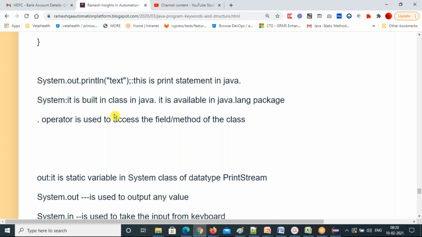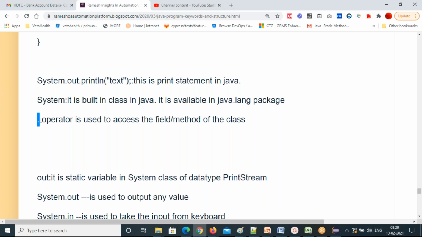Now, System is one of the classes inside the java.lang package. In which package is this System class available? The java.lang package, already created by Java. Now you understand what the System class is.